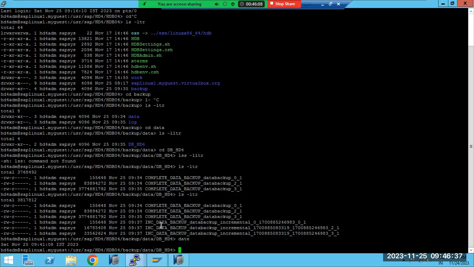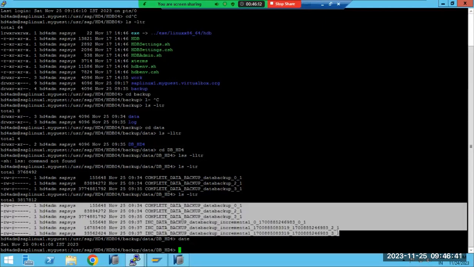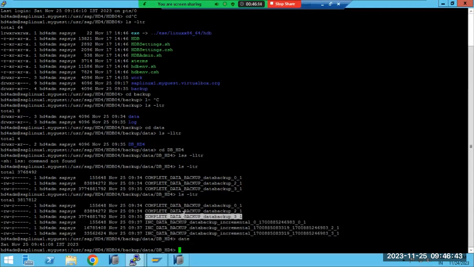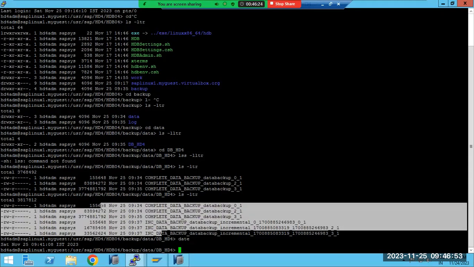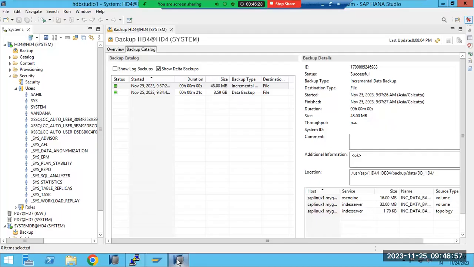From this backup files, when you are taking the backup, these users are there. So that is the reason you have recovered. If these users are not there in the backup also, then we cannot do anything here, so again you have to recreate it. Luckily, these users are there in the backup.